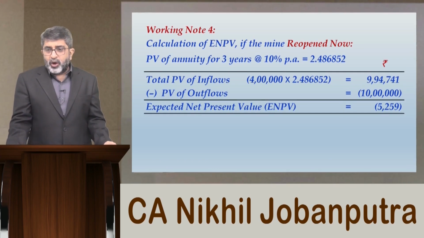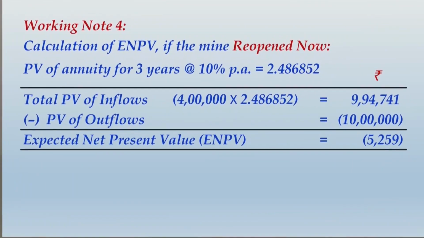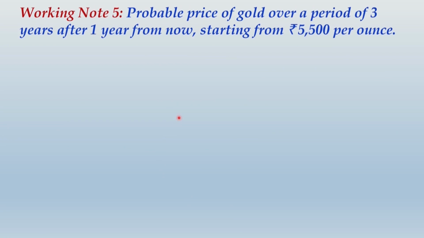But let us actually observe the outcome of this, and what you do is you make this heading over here very clear as probable price of gold over a period of 3 years after 1 year from now, starting from 5,500 per ounce. Now guys, understand one thing, this 5,500 is based on the assumption that the price has risen up. The probability of that is 0.5. The other possibility was the price might have declined. In that case, this will not arise. So we will keep in mind that this whole calculation is based on a 50% chance.